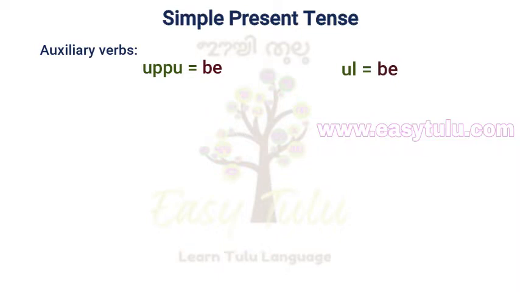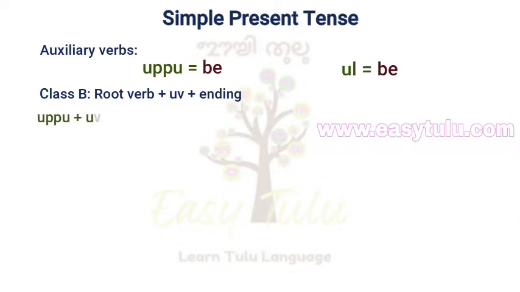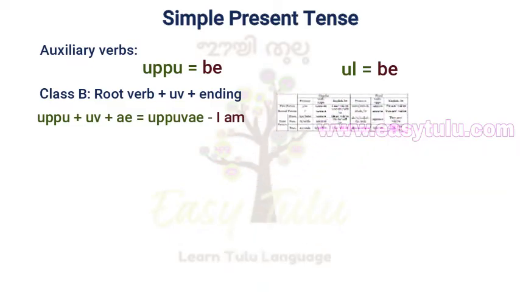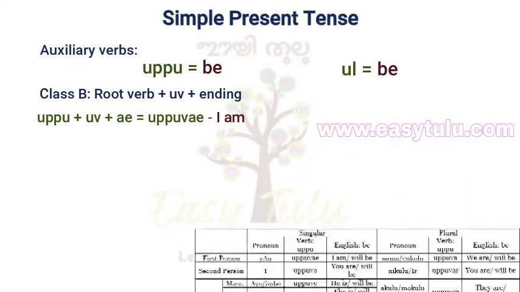First, let us conjugate the verb uppu. So you know how to conjugate verbs in simple present tense. Uppu is a class B verb. The formula is root verb plus u plus personal ending. Personal ending for yan is a. So it will be uppu plus u plus a, uppuva, means I am. So yan uppuva, I am.